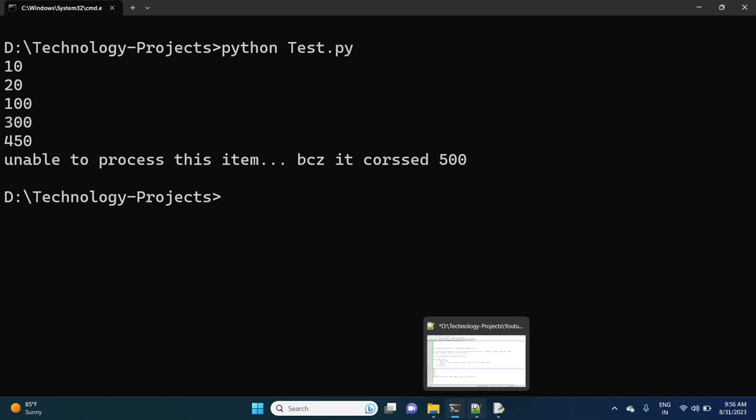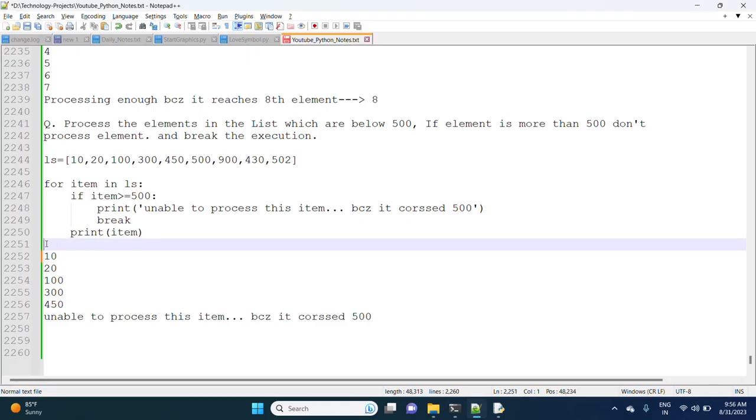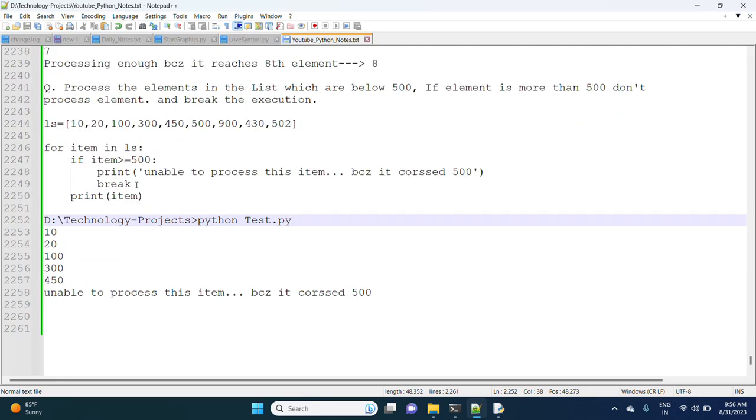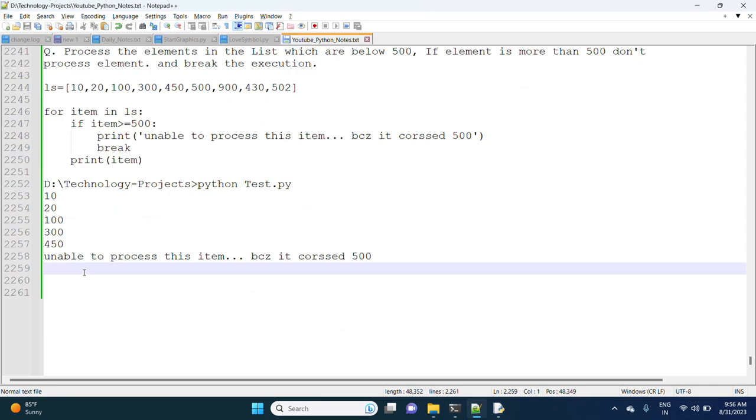So this is the way we can use the break statement inside the loops. Make sure break statements can be used only inside a loop. Everywhere it is not possible. Break and continue we can use only with respect to loops. If you use them in any other cases, mostly you will get an error. Clear, right? So this is the break statement inside the transfer statements.